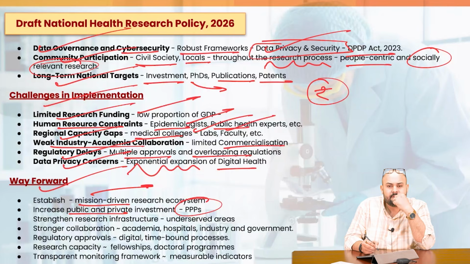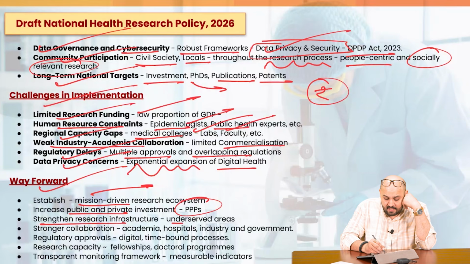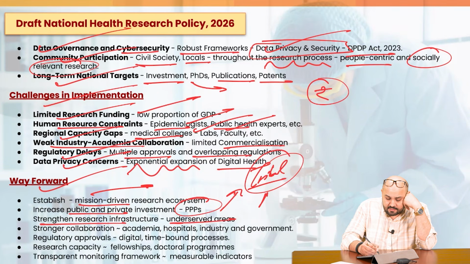We can go with PPPs, public-private partnerships. See, government cannot do everything. So why not involve the private players? Then strengthen the research infrastructure, especially in the underserved areas, in the tribal areas, or in the northeastern states, or in the eastern part of the country.